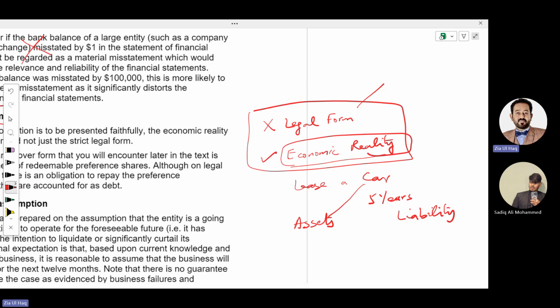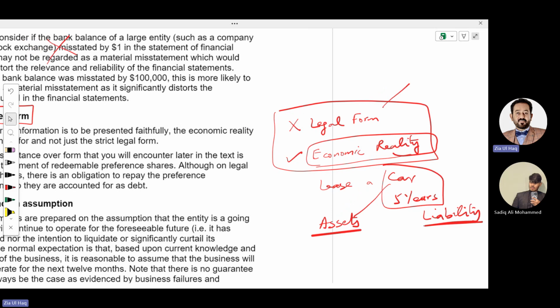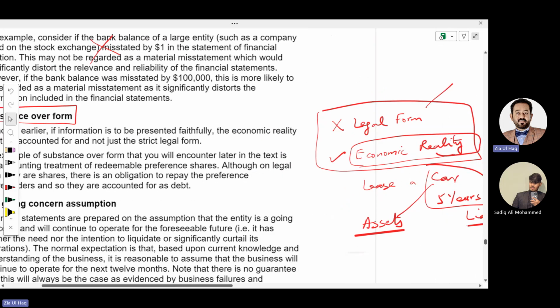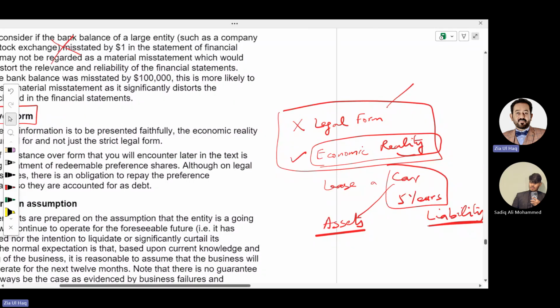We will record the car under your assets, and the amount we are going to pay to the bank will be recorded as a liability. After 5 years, obviously this will be our asset because we have paid all the amount, and there will be no liability. So this is called substance over form: we record the transaction as per economic reality rather than legal form.